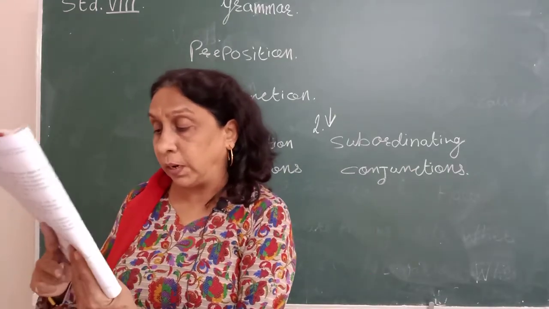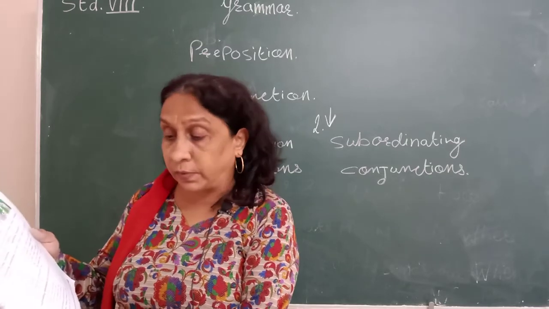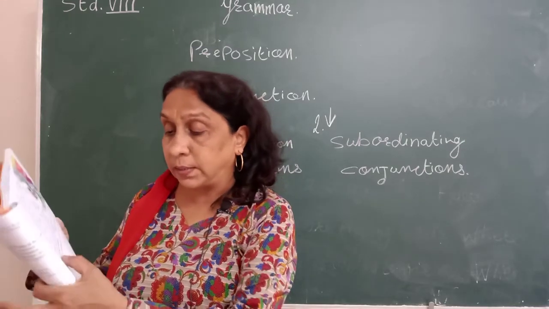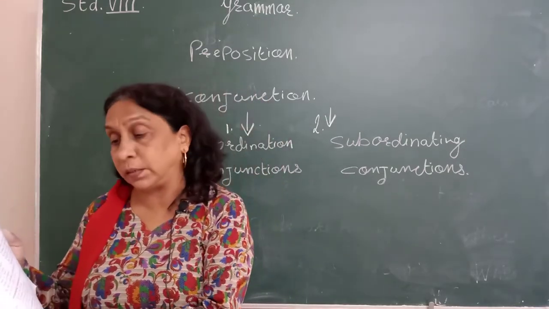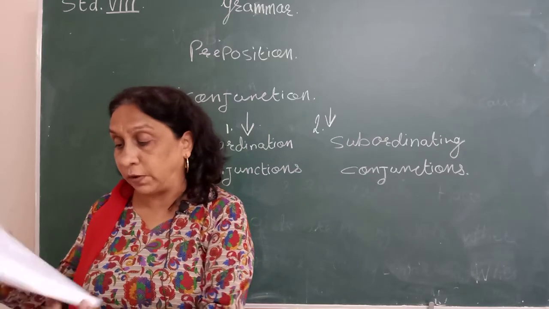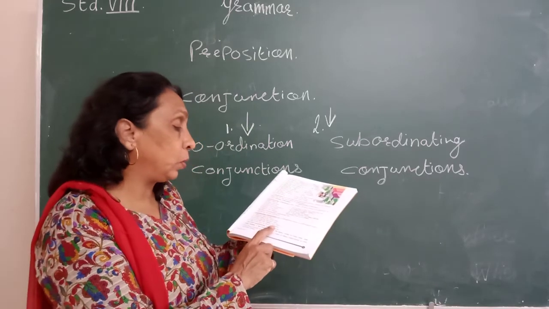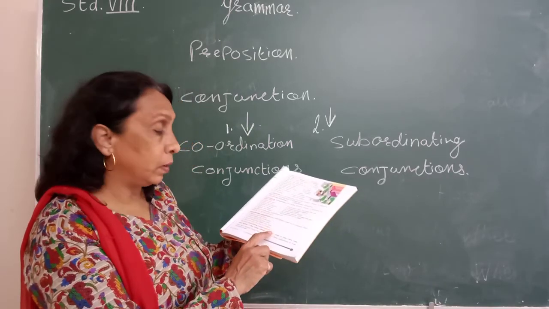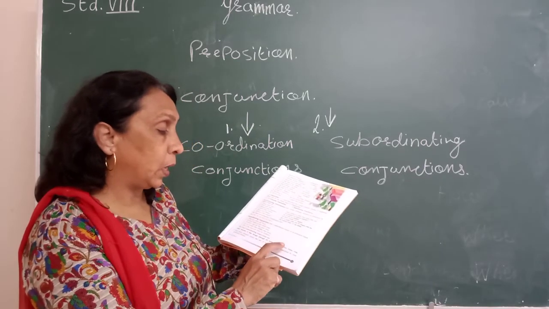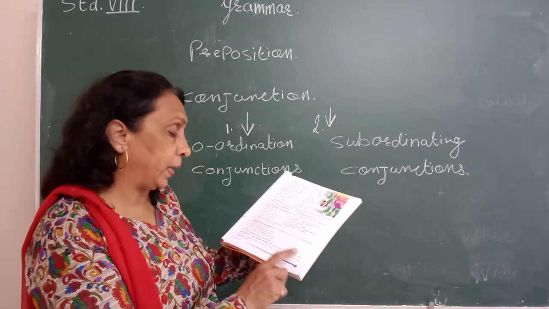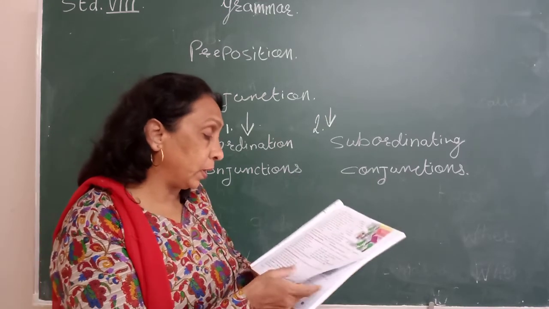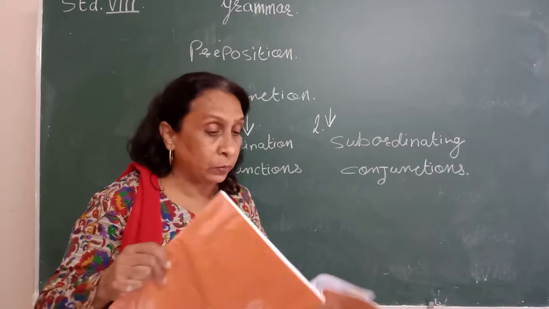The chief subordinating conjunctions are, only write this: after, because, if, that, though, although, till, before, unless, as, when, where and while. Understood? Now these are about a conjunction.